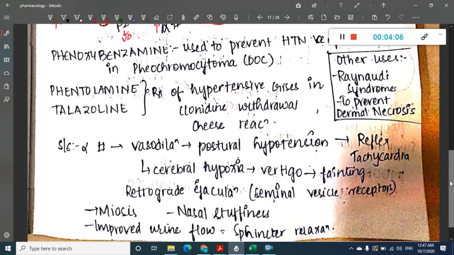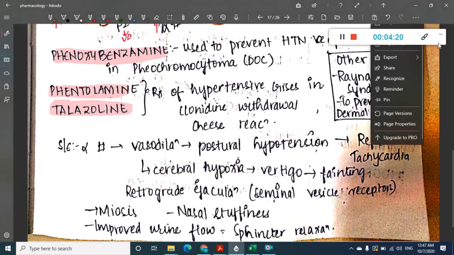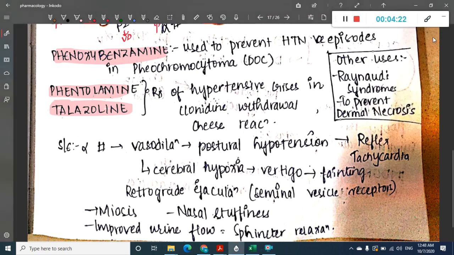Let us see the important points about phenoxybenzamine, phentolamine and tolazoline. Phenoxybenzamine is useful for the treatment of hypertensive episodes. Where is this phenoxybenzamine used?